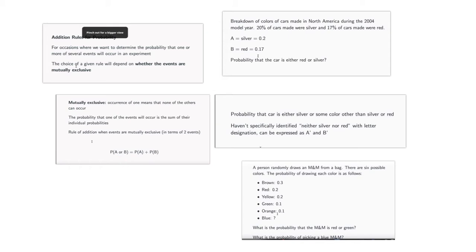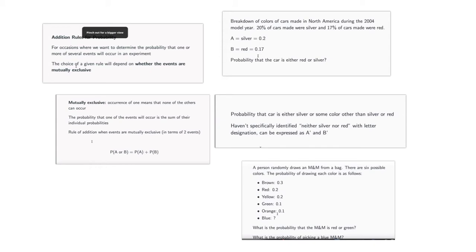Looking at the breakdown of colors of cars made in North America during the 2004 model year, 20% of the cars were silver, 17% of the cars made were red. What is the probability that the car is either silver or red? I think this is going to be pretty easy.